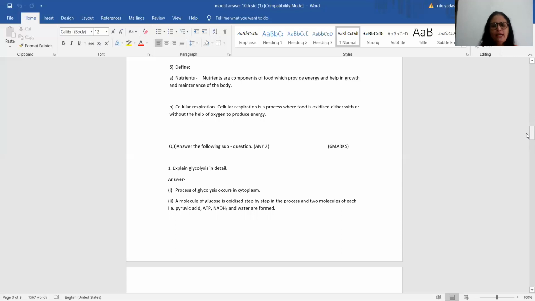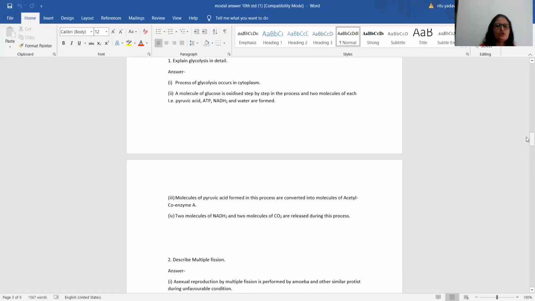Let's see the third question, students. Again, the third question carries 6 marks. Again, you have a choice over here. Any 2 questions you need to solve, which means 3 marks for each question. Explain glycolysis. Since they are a little lengthy, the points are also more. First, the process of glycolysis occurs in the cytoplasm. Second point, a molecule of glucose is oxidized step by step in the process, and 2 molecules each of pyruvic acid, ATP, NADH2 and water are formed.